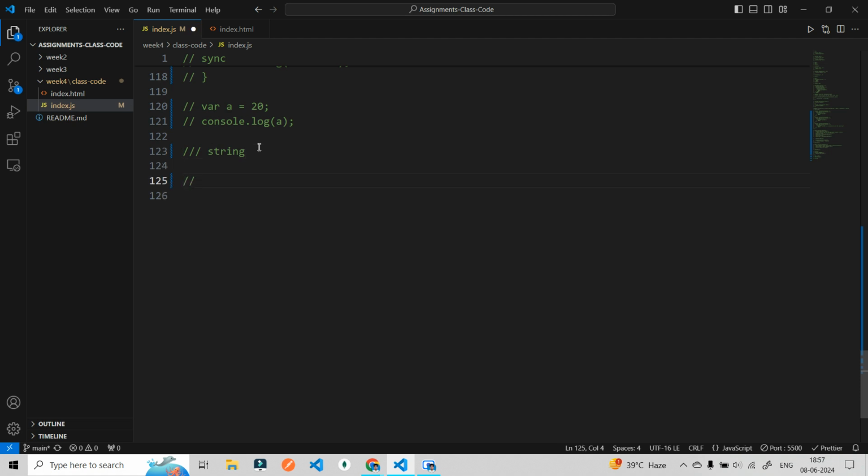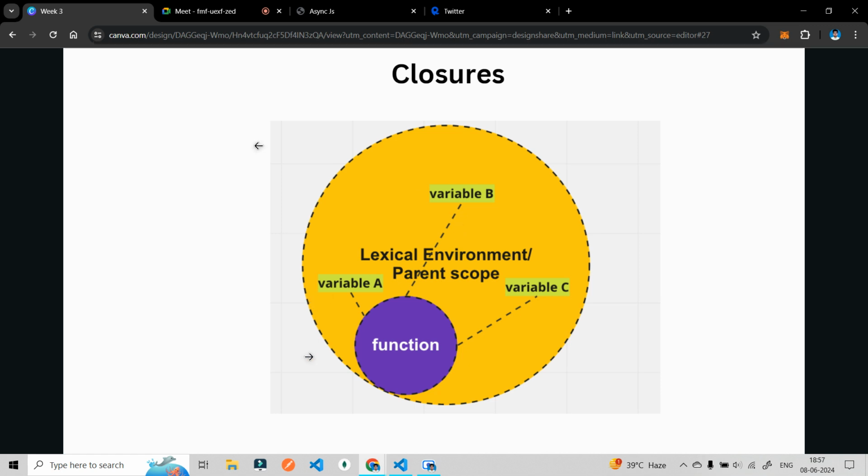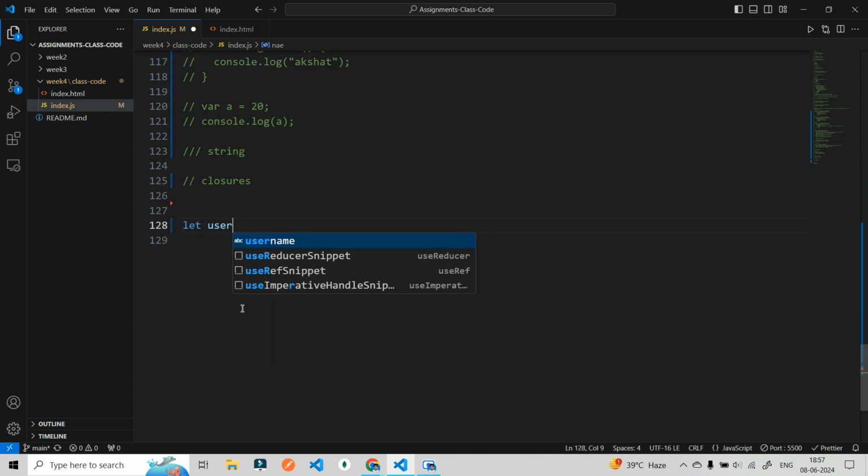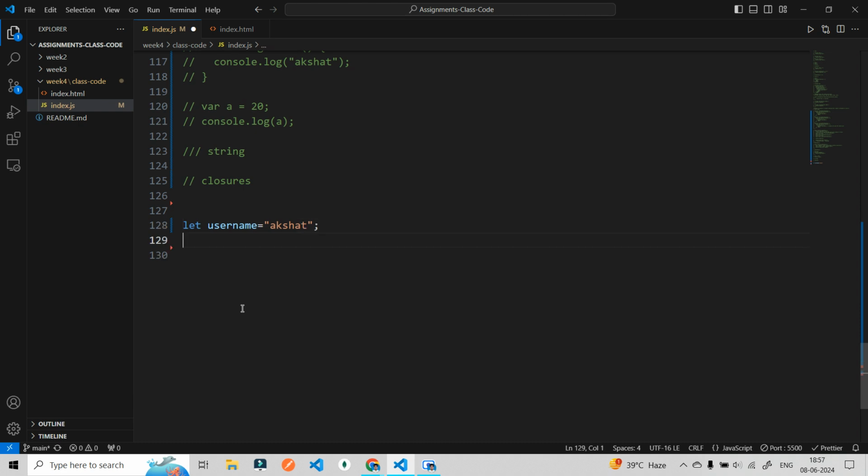What are closures? A function with its lexical environment. What is this lexical environment? Let's understand. Let me show you. Let name, username, Akshat. Now we are creating a function, get name.